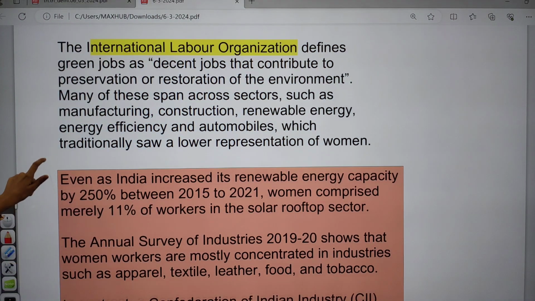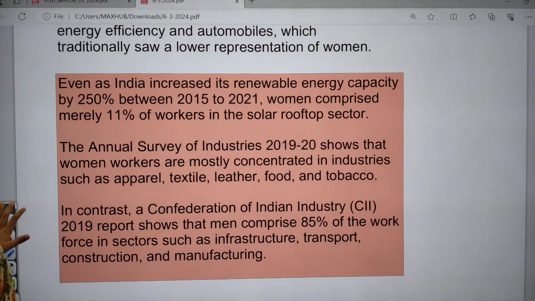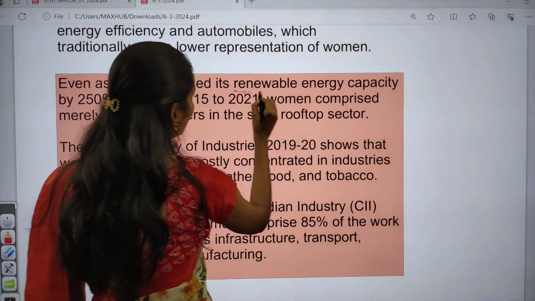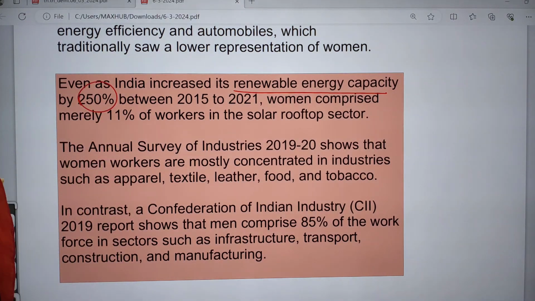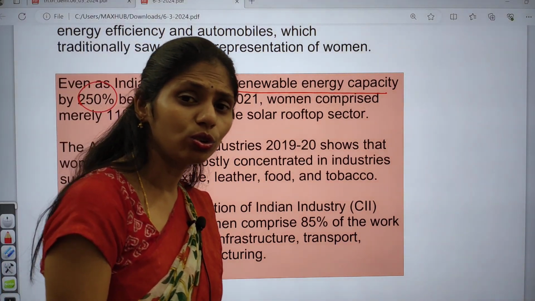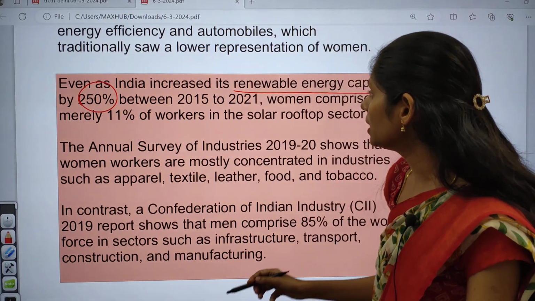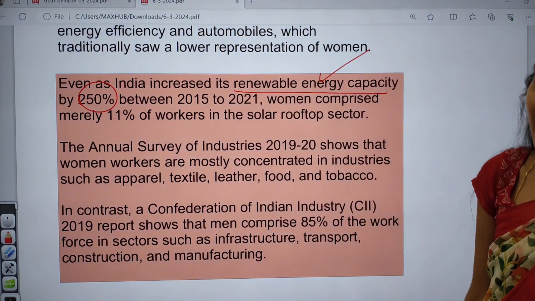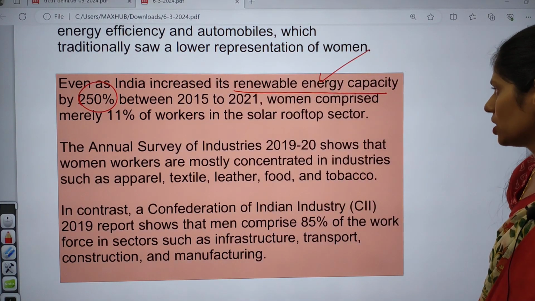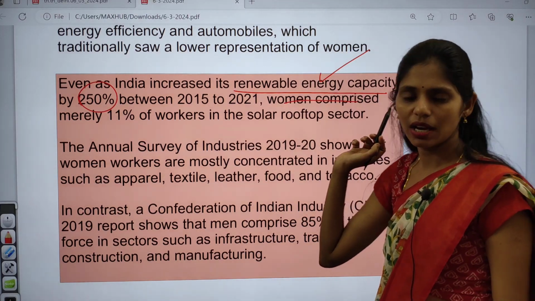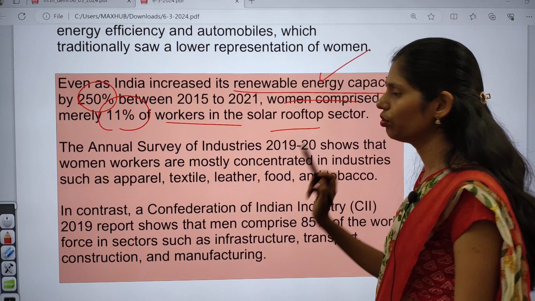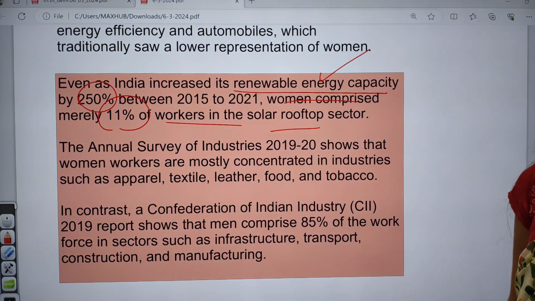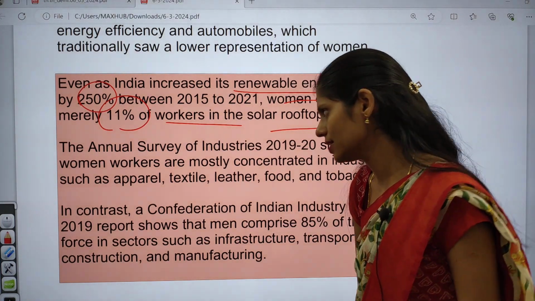And if you see some more important data given in this article, it says that India increased its renewable energy capacity by 250% between 2015 and 2021, and women comprised just 11% of the workforce in the solar rooftop sector. So it is one cause of concern. Women's contribution is very less.